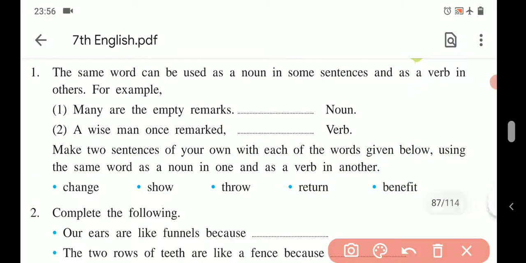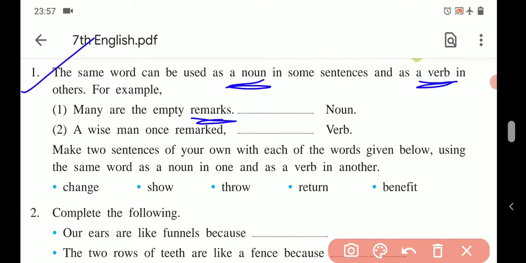So here we go with the first activity. The same word can be used as a noun in some sentences and as a verb in others. For example, "Many are the empty remarks." And the second sentence, "A wise man once remarked."